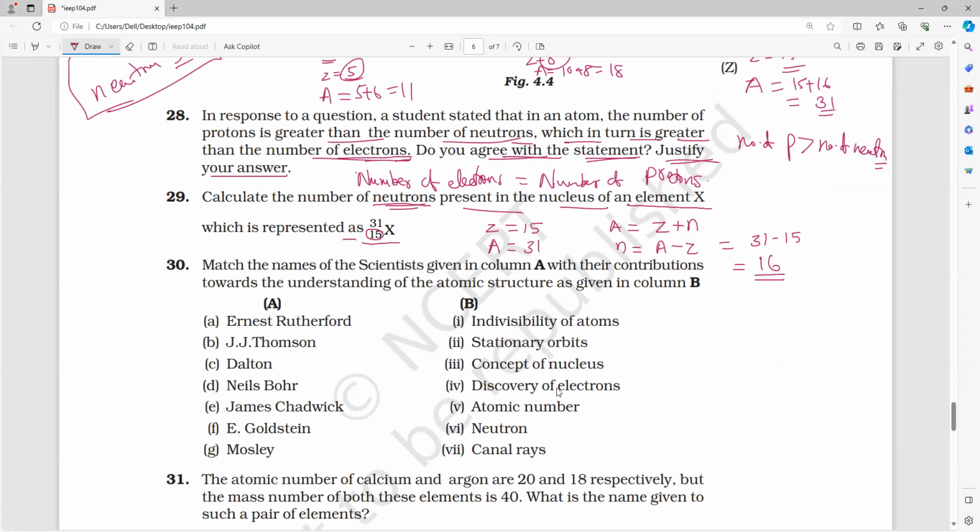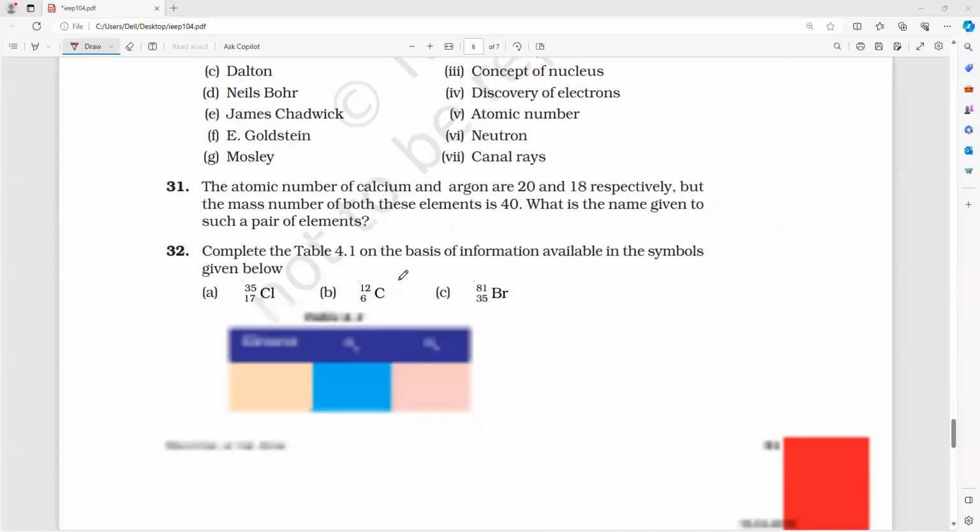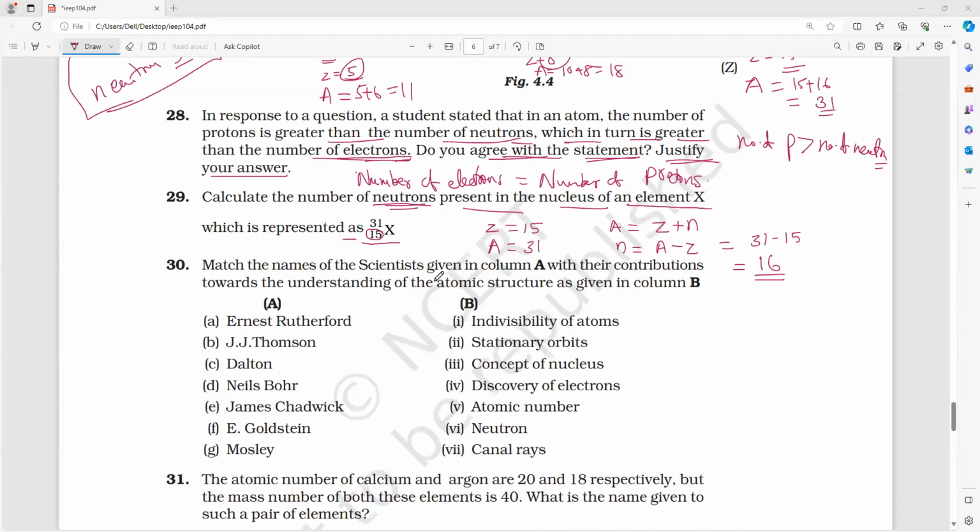So please note it. The most important point is the number of neutrons will never be less than protons and electrons. Maybe they are equal or they are more. That is what you have to remember. See that every question is like a gem. You have to remember it. So please make sure everything is solved. All the questions are like this only. You can see the coming questions are also very good.